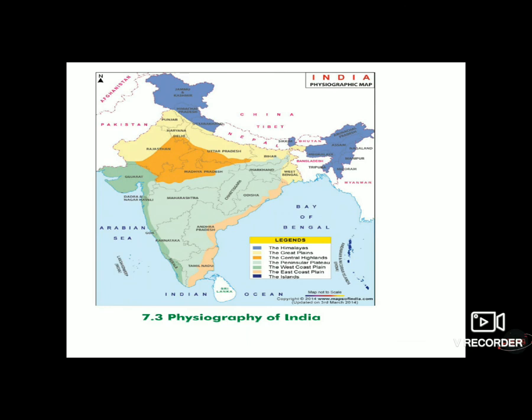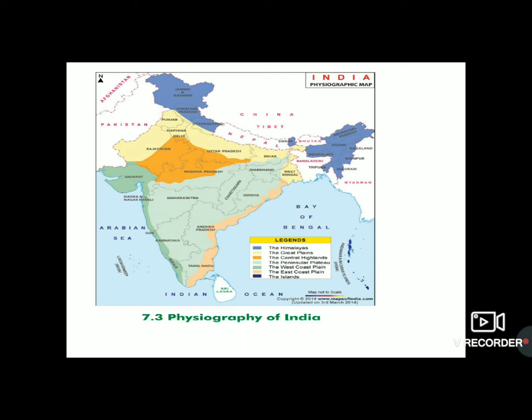These ranges include the chain of the Himalayas. Himalayan chains are divided into 3 parts, which are called the Himalayan mountain range: the Greater Himalayas, the Lesser Himalayas, and the Eastern Himalayas or Purvanchal range. These are 3 distinct and parallel ranges.